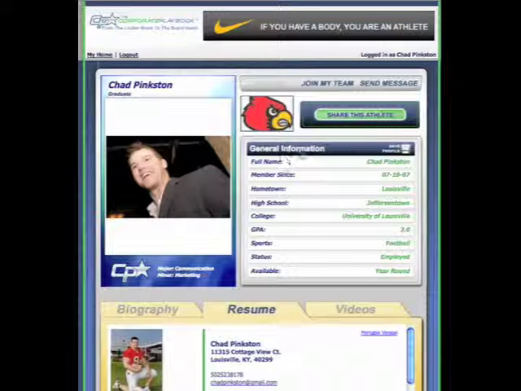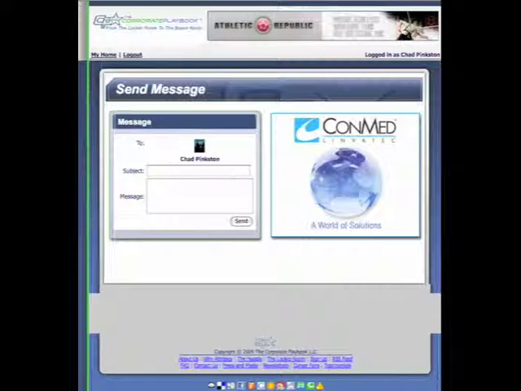How I would send an initial message is right off of their player profile. I click on this send message function right here. It brings up the message center. I put in the subject, put in the message, hit send.